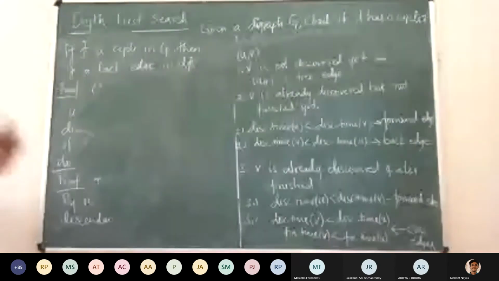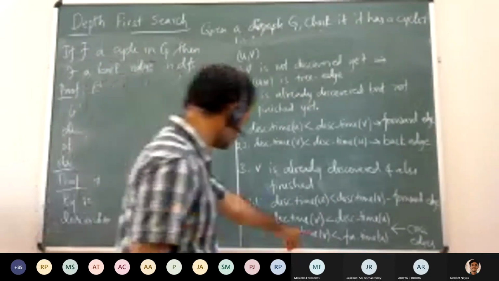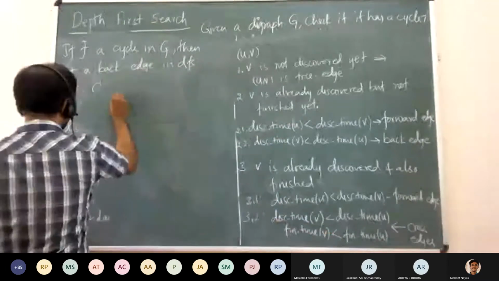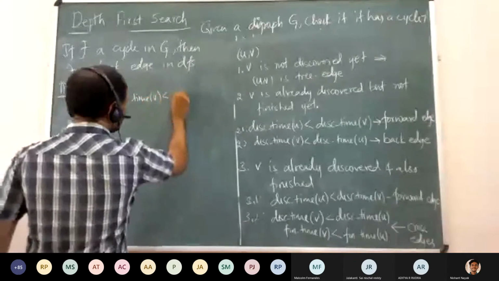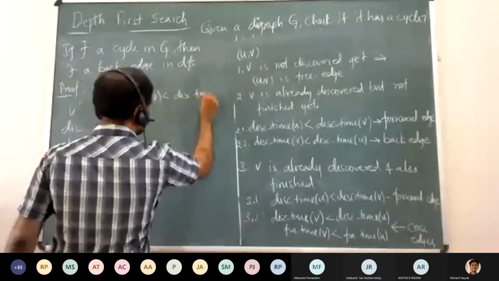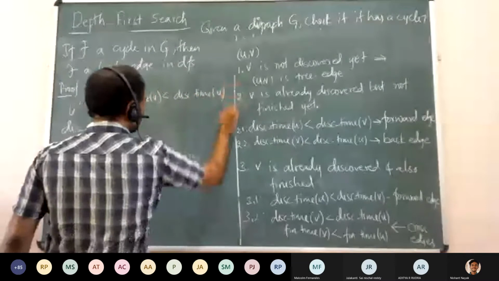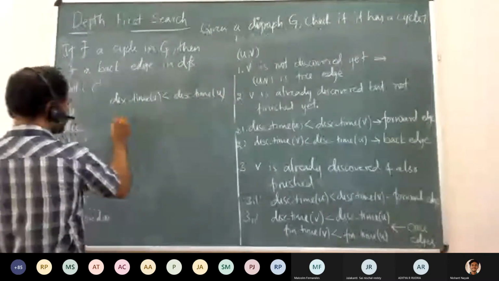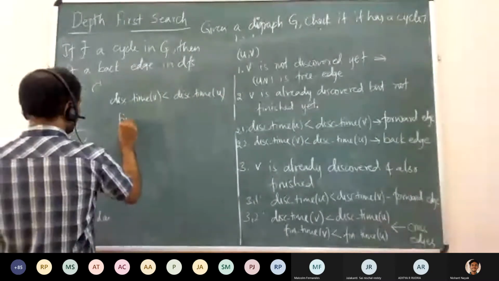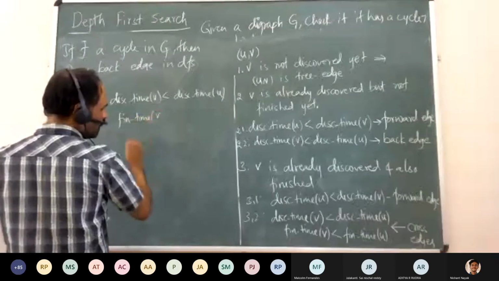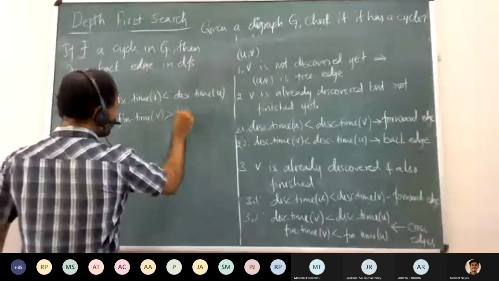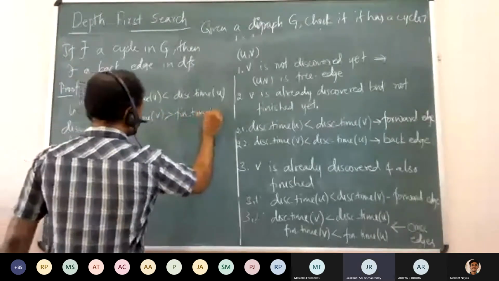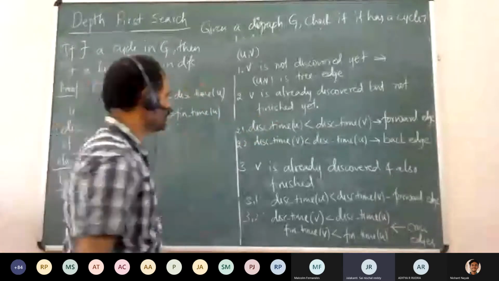So what is the other thing here? Discovery time of V, can this happen? Discovery time of V is less than discovery time of U, right? But that is not the case we have considered. And if the finishing time of V is greater than the finishing time of U, that would be a back edge, which we have anyway covered, right?